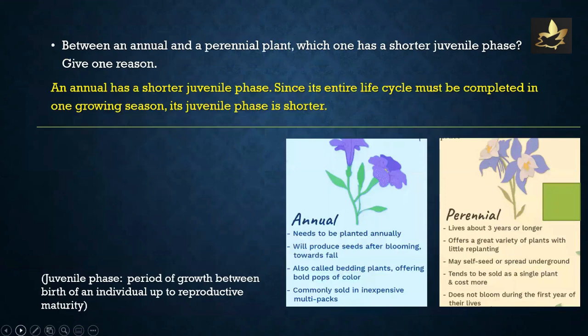Between an annual and a perennial plant, which one has a shorter juvenile phase? Give a reason. Juvenile phase refers to the period of growth between birth of an individual up to reproductive maturity. You can check the 2 panels to get a comparative account of annuals and perennials. An annual has a shorter juvenile phase, since its entire life cycle must be completed in one growing season.